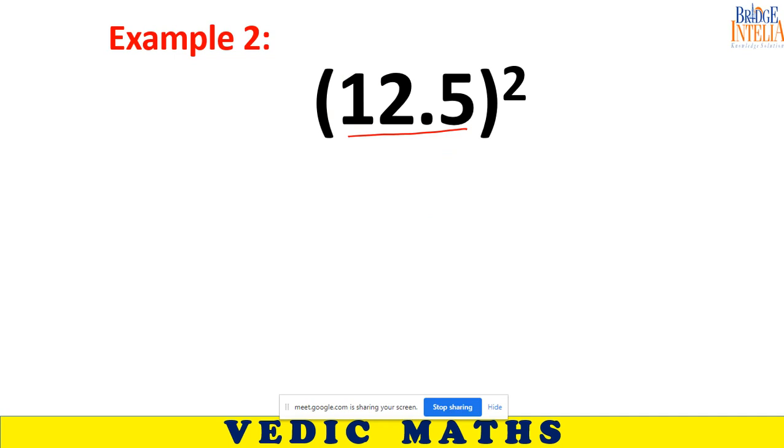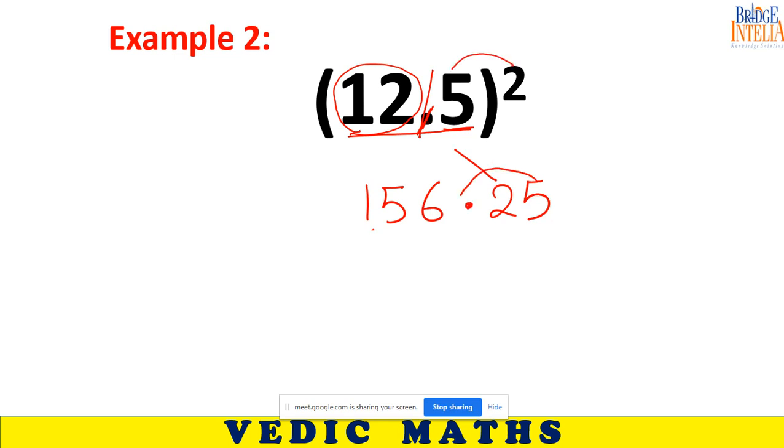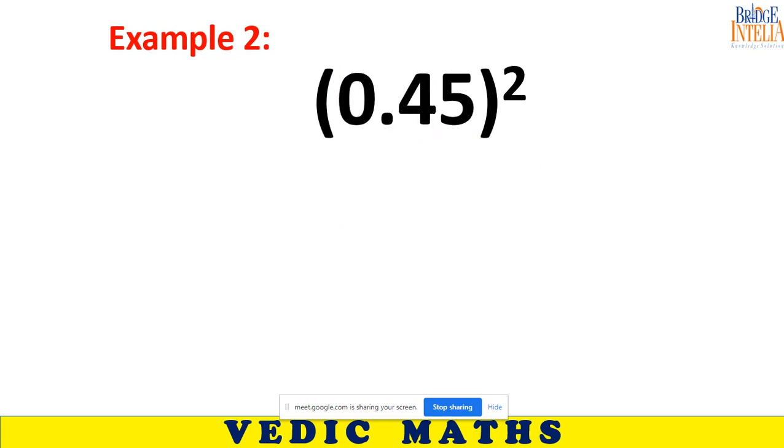Now try solving this without pen and paper. Ignore the decimal. So 15625. If you ignore the decimal, the answer comes out to be this much. But now bring back the decimal. There was only one digit after the decimal, but since you are squaring it, 1 becomes 2. So counting backwards, this is the place where you put the decimal. I hope everybody got this answer.